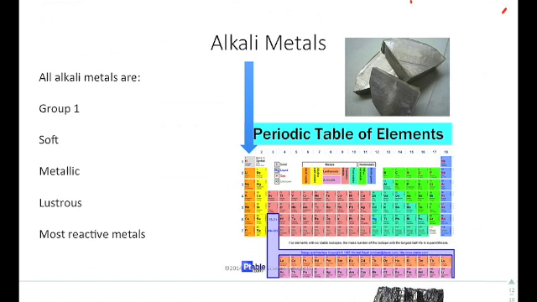Next, we need to address the different types of chemical families and some of their properties. The first one you have are alkali metals. Alkali metals are in group 1. They tend to be soft, which means they're metals that can actually be cut with a butter knife. They're metallic, in other words, they look like metal. They tend to be lustrous, which means they're shiny, and they're the most reactive. If you were to drop something like cesium or pure sodium in water, it would explode.